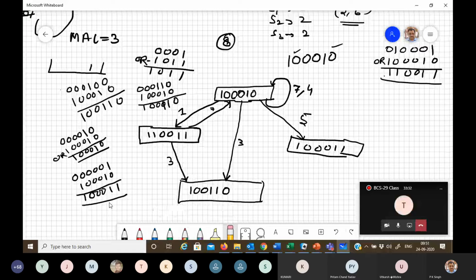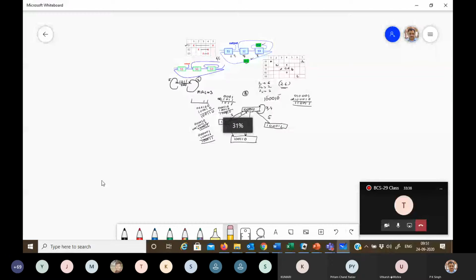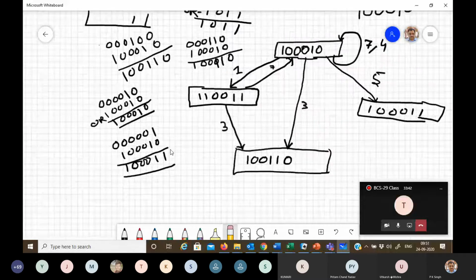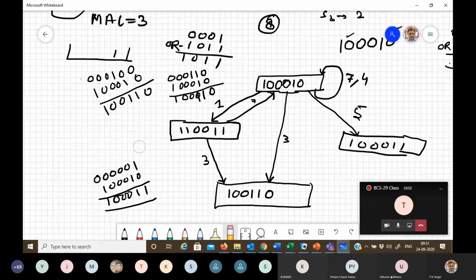Now remove this. After removing, we will go for the analysis of other transitions.